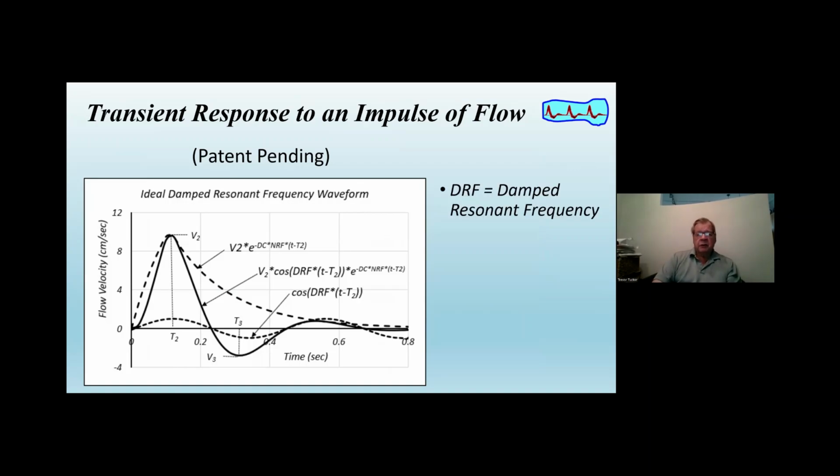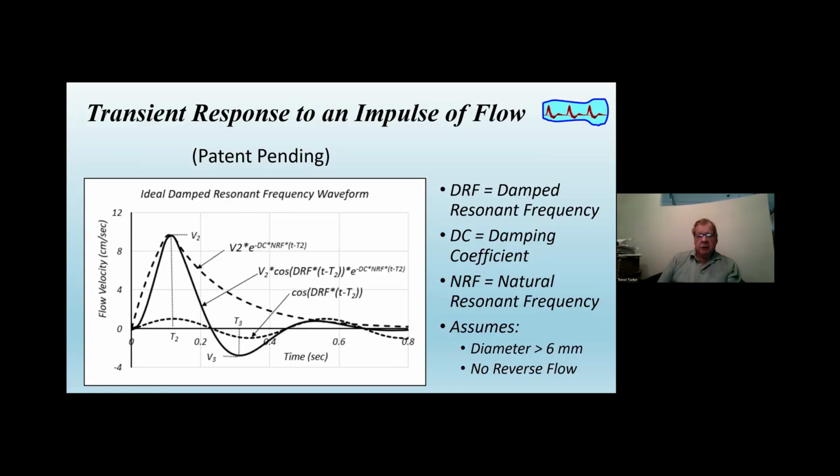There's the damped resonance frequency, a damping coefficient, and a natural resonance frequency, and I'll show the relationship between those three parameters in a moment. But there are two key assumptions in this. One is that the impedance to viscous resistance is negligible, and that corresponds more or less to a diameter of artery of greater than 6 millimeters. And the other is that there is no reflected or antegrade flow pulse from reflection from things like stenoses.